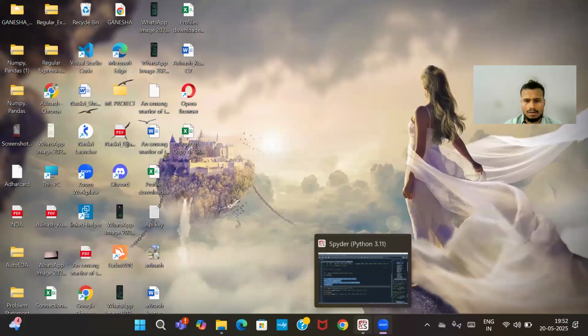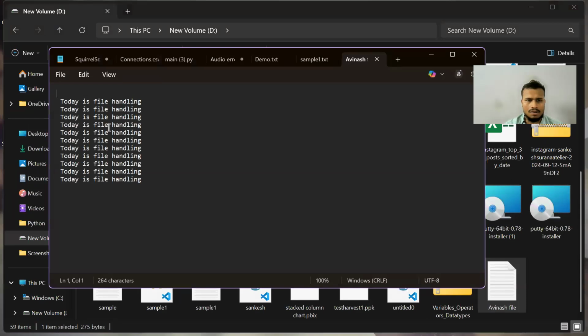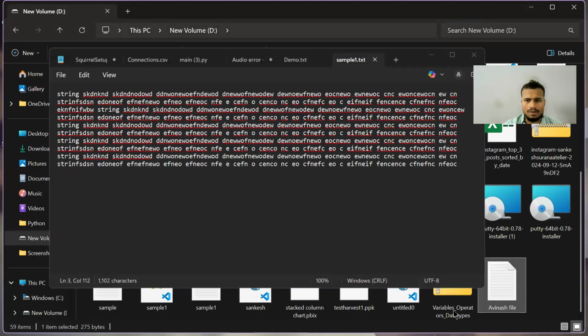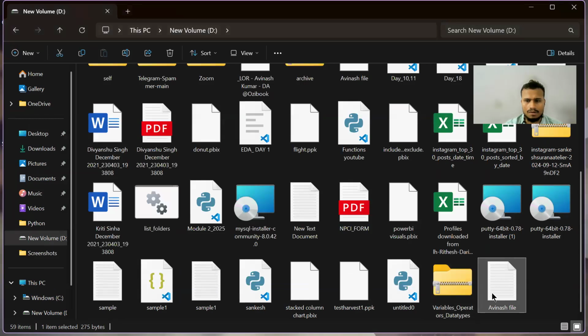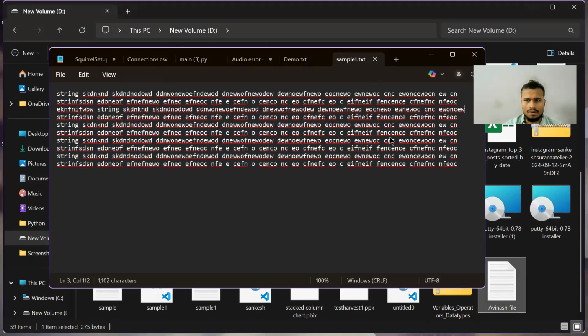And if I open this file, then you can see that everything got printed here.